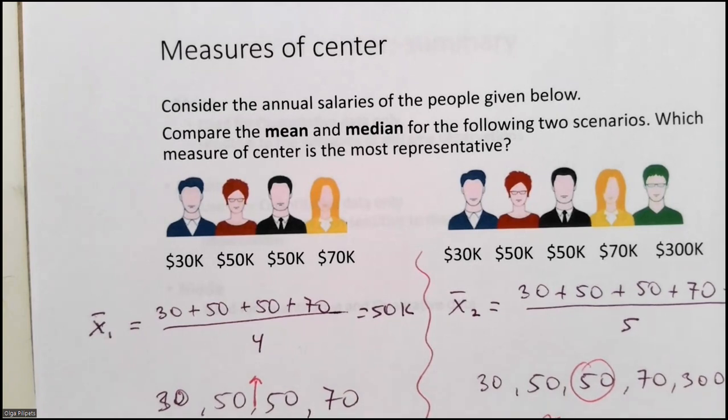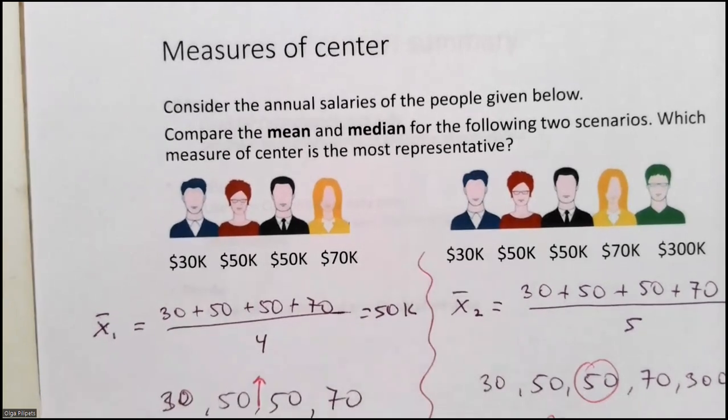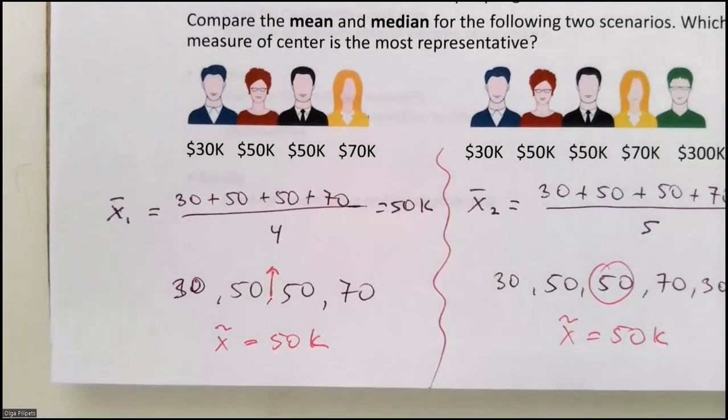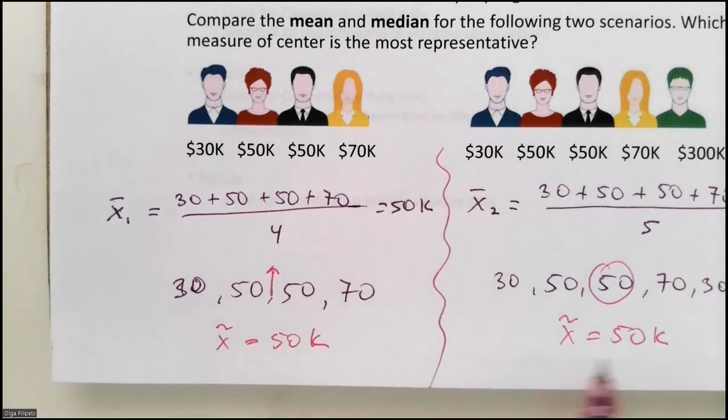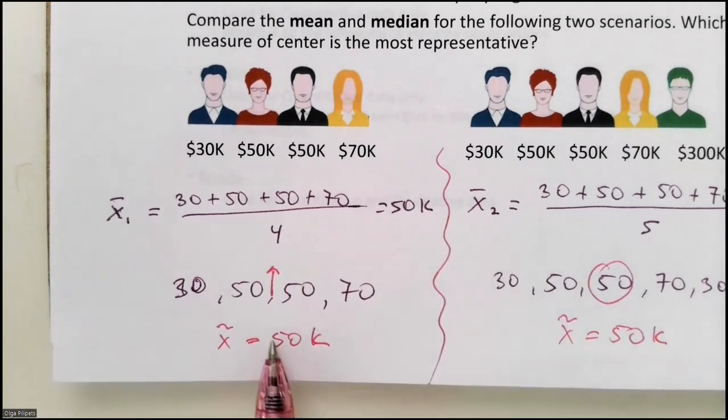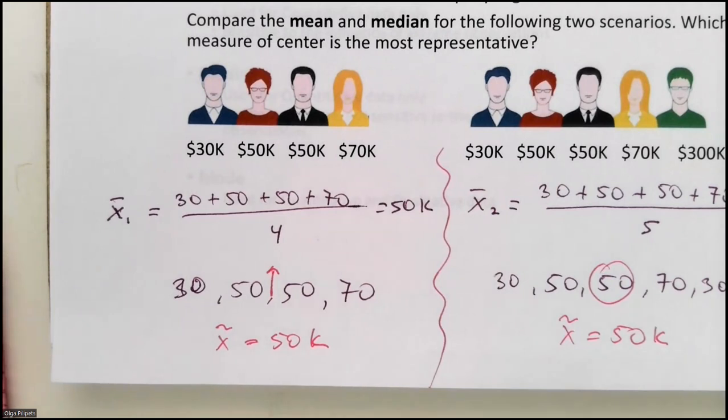So that's the value that's the most representative for this neighborhood. If you're, again, a car dealer, you would take this into consideration and sell the cars that people in that neighborhood would be able to afford.